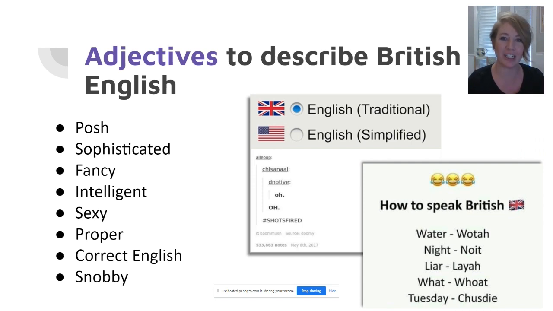On the other hand, we have British English, which is in fact the language of English that you and I are using, but just a different dialect of English than American English. And we'll talk about dialects a little later in this video. But when it comes to British English, most of my students describe this dialect of English as posh, sophisticated, fancy, intelligent, sexy, proper, and as correct English. One person also termed this language as snobby. So whether we're calling this language posh or snobby, all of these adjectives point to an attitude that people, or specifically American students, typically think of British English as the more sophisticated version of English.